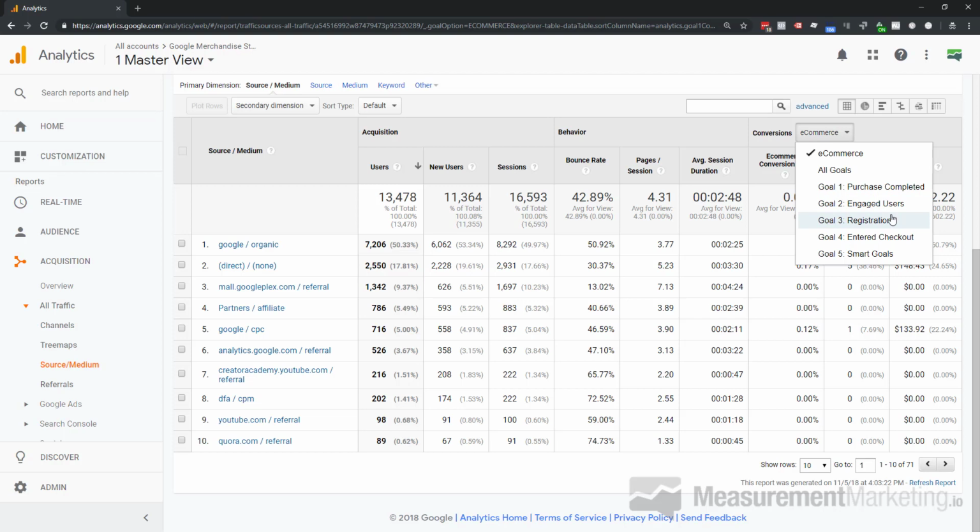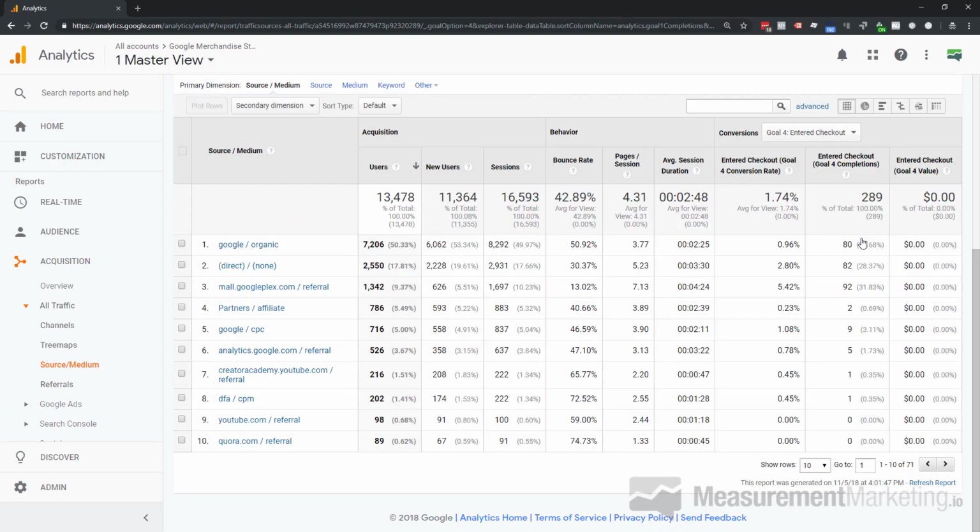Then we're going to specifically focus on the checkout process. So this is going to be enter checkout. This would be the awareness of the checkout process. And then you've got registrations, which is a necessary engagement. They've got to register for the account before they can purchase. So we've got enter checkout, you've created your account, which is an engagement process. And then you've got the completion here of purchase, right? So awareness, we've got our completion, and then our engagement of registration.